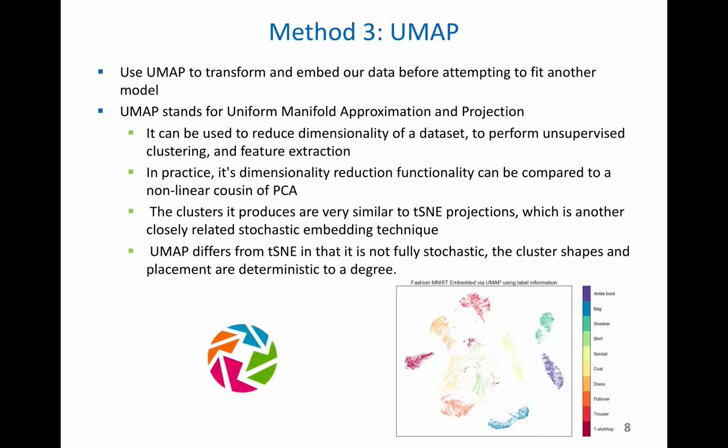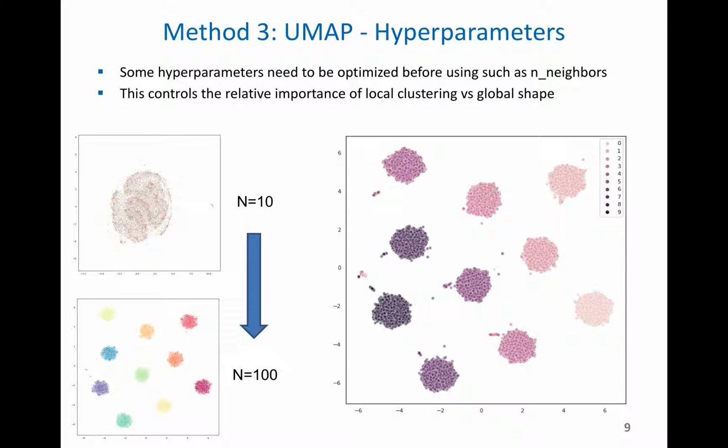The third method we used was UMAP, which is a way of reducing and transforming our data so that it can later be fed into a neural network classifier. Here's an example of the embedding that you can see here, which was then fed into the classifier.